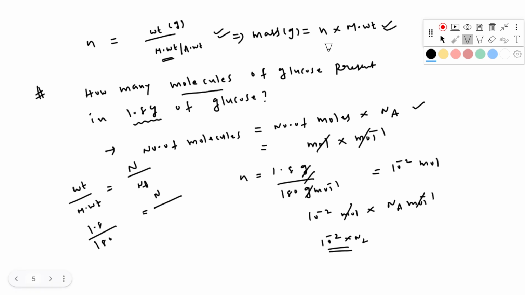So N by Avogadro number. So this value is 10 power minus 2. Here Na. So 10 power minus 2 Na equals N, the number of molecules. So this is the answer. This is method 2. This is method 1. So this formula is very, very important: number of molecules equals number of moles into Avogadro number. Right? Okay.